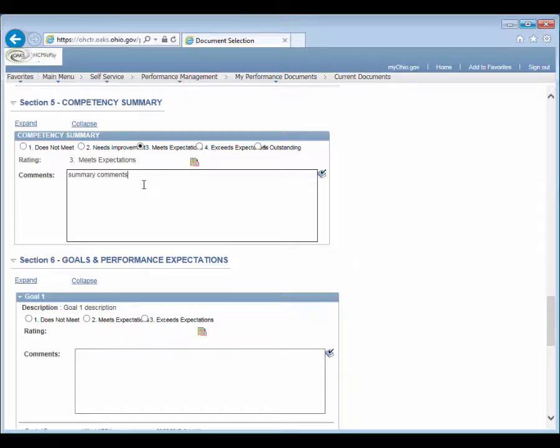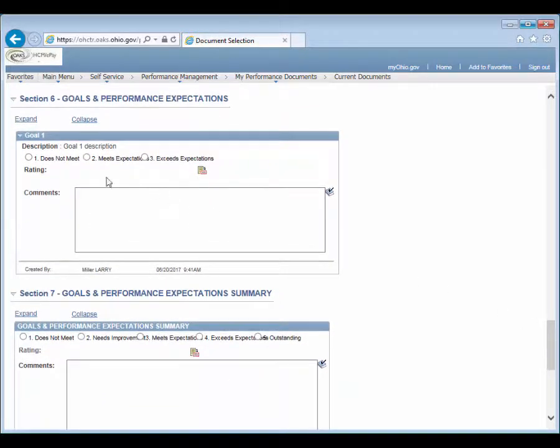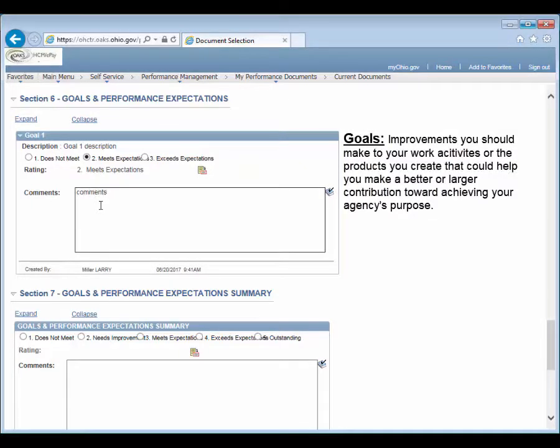Next, assign ratings to each individual goal or performance expectation by clicking the appropriate radio button. Type related comments into the appropriate comments field. Goals are the improvements you should make to your work activities or the products you create that could help you make a better or larger contribution toward achieving your agency's purpose. Improvement goals can be different for different employees.